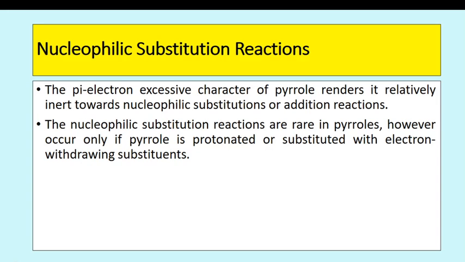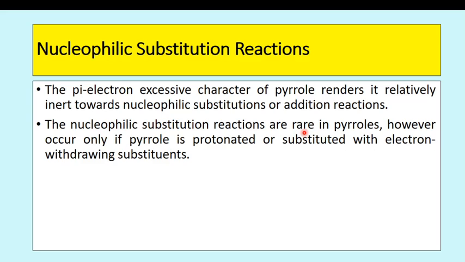Now the nucleophilic substitution reaction. The pi electron rich character of pyrrole renders it relatively inert towards nucleophilic substitution or addition reaction. Nucleophilic substitution reactions are rare in pyrrole, however, they are possible with electron withdrawing substituents. Keep it in mind, for pyrrole, nucleophilic substitution reactions are very rare.